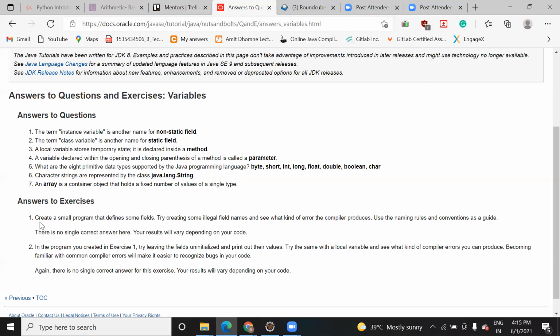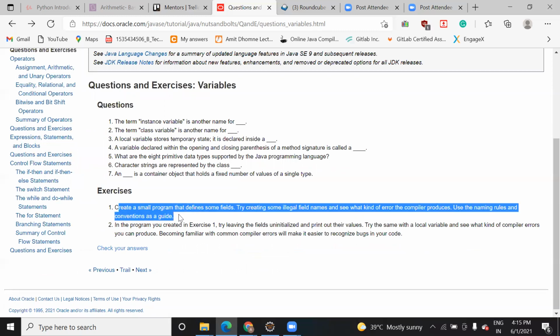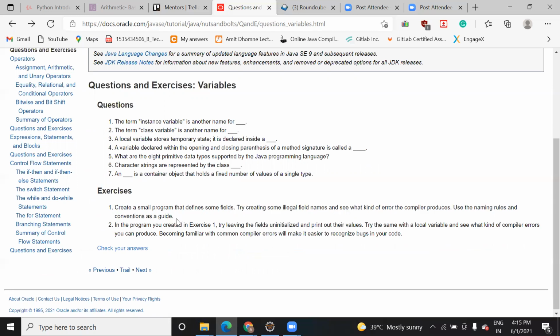Now here, there was the question that you need to create a program and define some field. Let's see first what was the question. Here they are saying create a small program, define some field, try creating some illegal field name, and see what kind of error the compiler produces. Use the naming rules and conventions as a guide. So here it is just saying so that you will come to know what are the ways you can create a variable and what are the illegal variable names, meaning that will give an error.